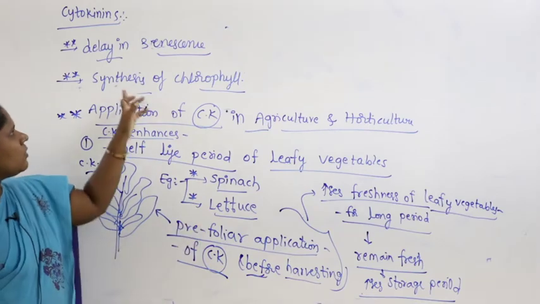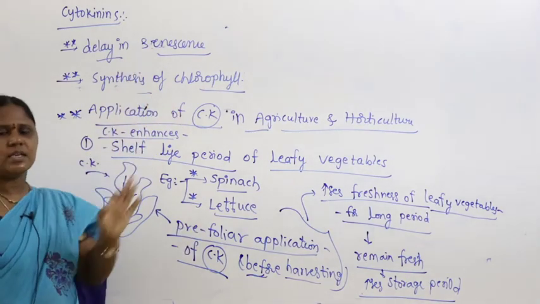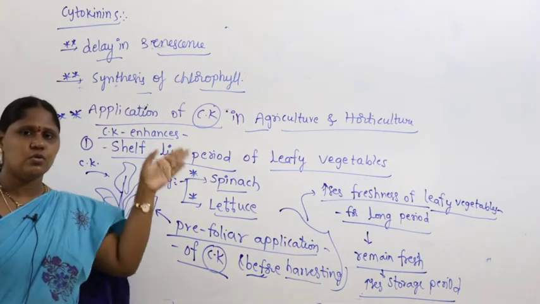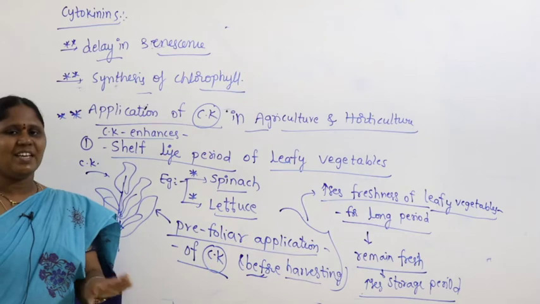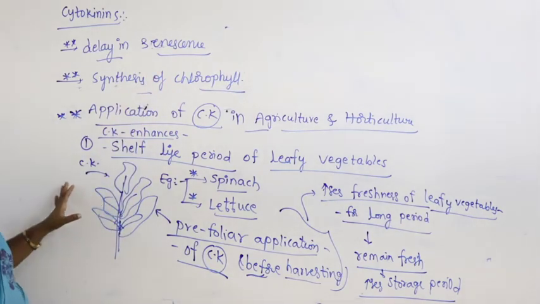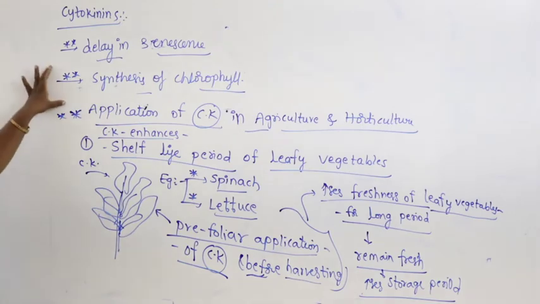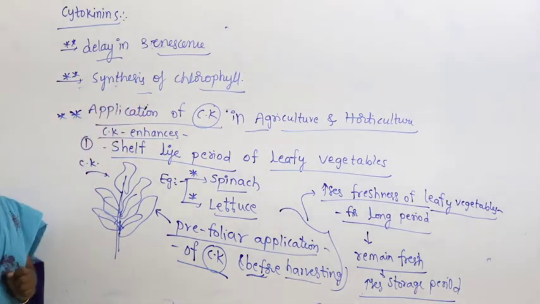Why? Cytokinin causes synthesis of chlorophyll and delays senescence. It will not make the leaves age or go to the death phase. So I repeat this point: the two important things to remember are delay in senescence and synthesis of chlorophyll.